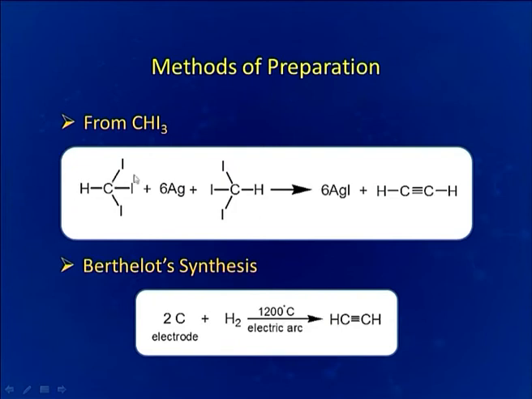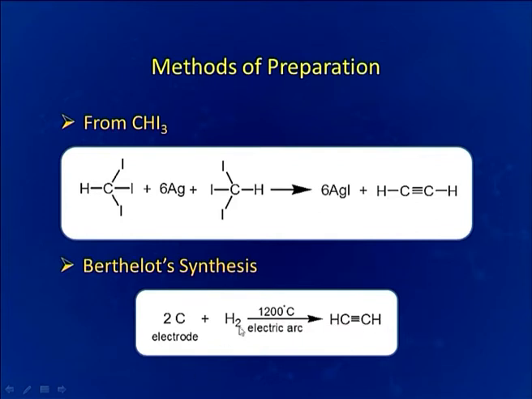From iodoform also we can get acetylene. How? We can see here, 2 moles of iodoform are being treated with 6 moles of silver, and then 6 AgI is being formed and we are getting acetylene.